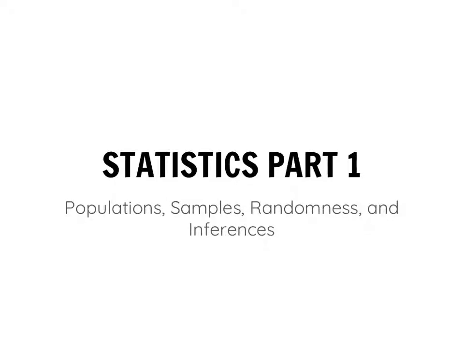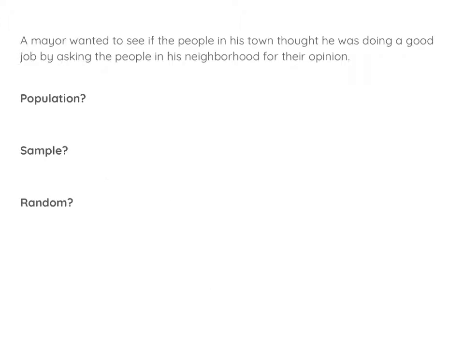Here's a quick refresher and final review before you take your quiz on statistics. The first problem asks, a mayor wanted to see if the people in his town thought he was doing a good job by asking the people in his neighborhood for their opinion. Who's the population? Who's the sample? And was the survey random?